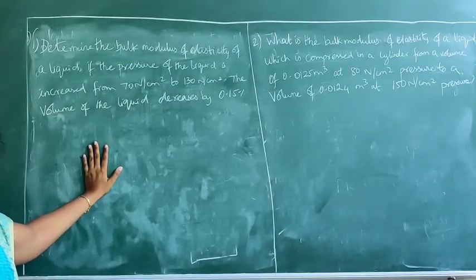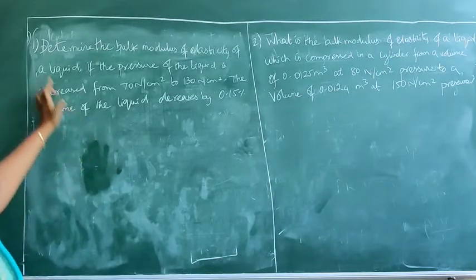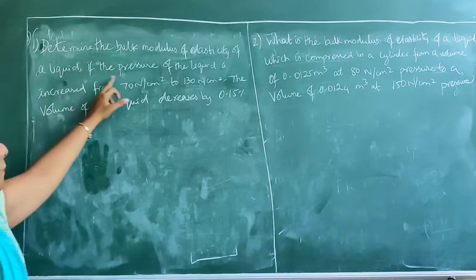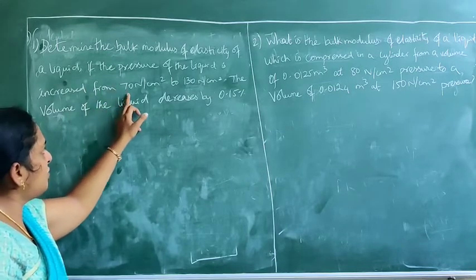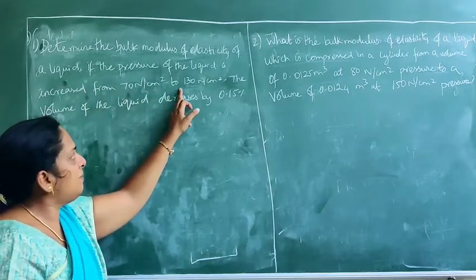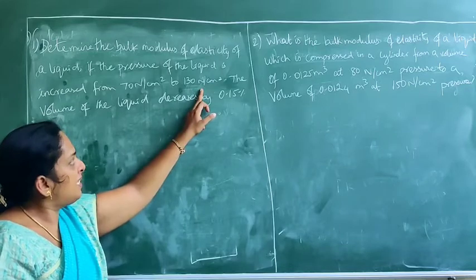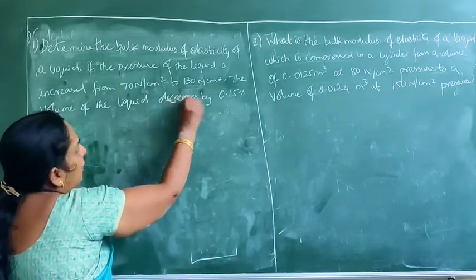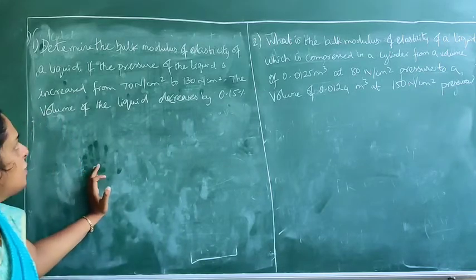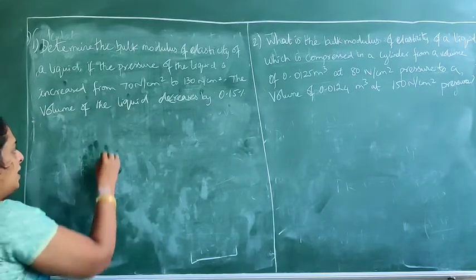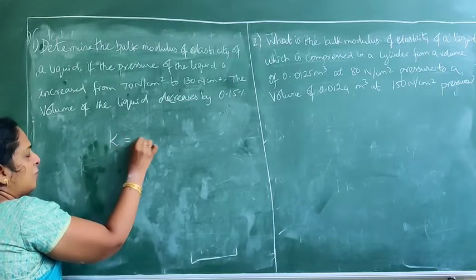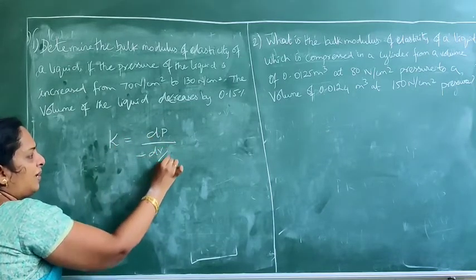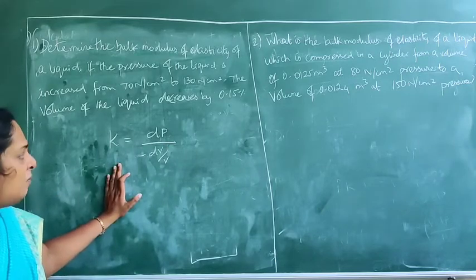This is related with the bulk modulus of elasticity. So what is the problem? Determine the bulk modulus of elasticity of a liquid if the pressure of the liquid is increased from 70 Newton per centimeter square to 130 Newton per centimeter square, the volume of the liquid decreases by 0.15%. So what is the formula for bulk modulus? You know, bulk modulus K is equal to dP by minus dV by V. Am I right?